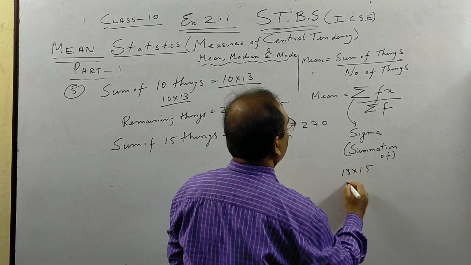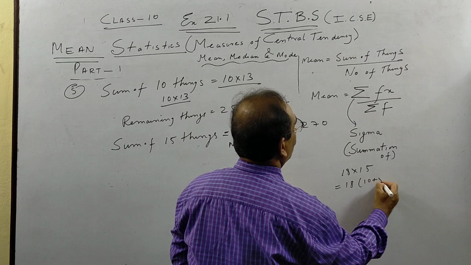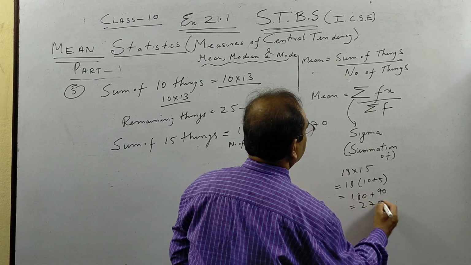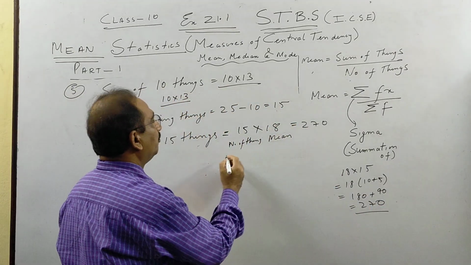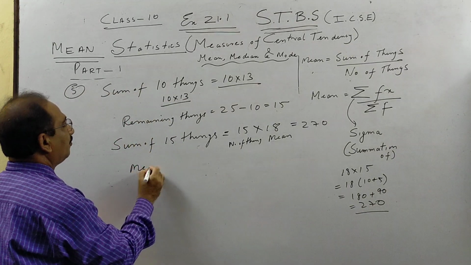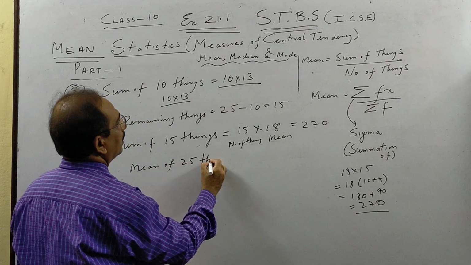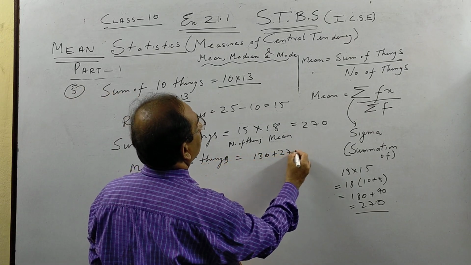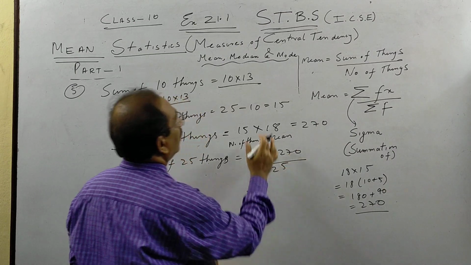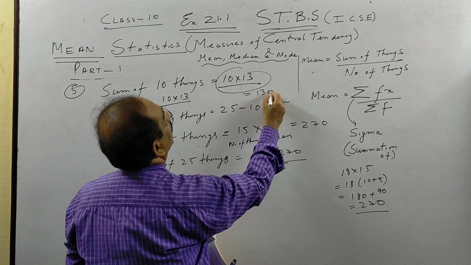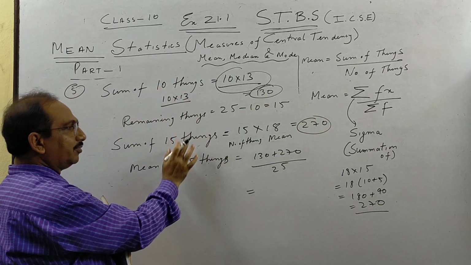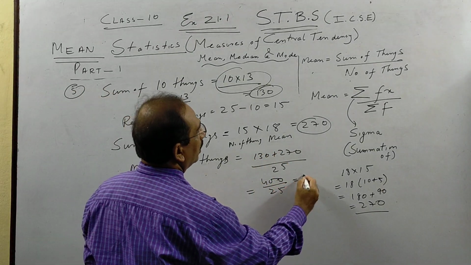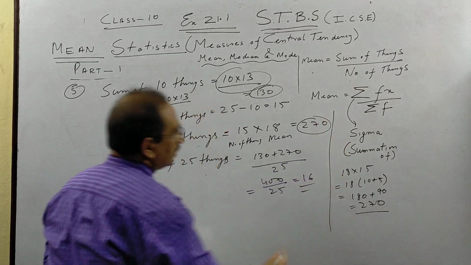See how I have done. 18 into 15. See, I am teaching you how you will do it mentally. So 18 5s are 90. So you can do this method mentally or this. So finally the mean of 25 things is 130 plus 270 by 25. This plus this, 10 things and 15 things, we add up. So this is the sum of 25 things. So when you divide, children, you will get 16.